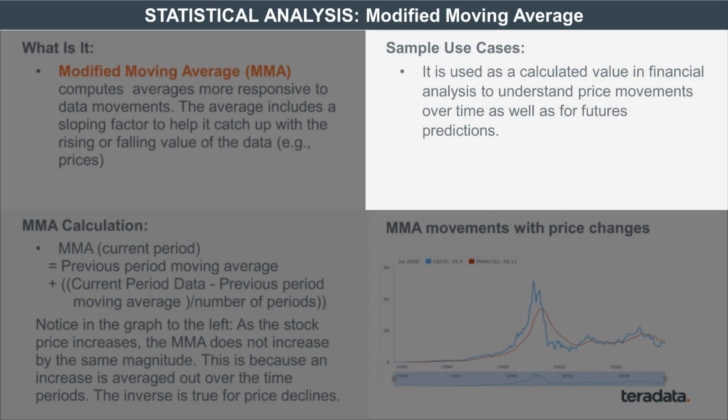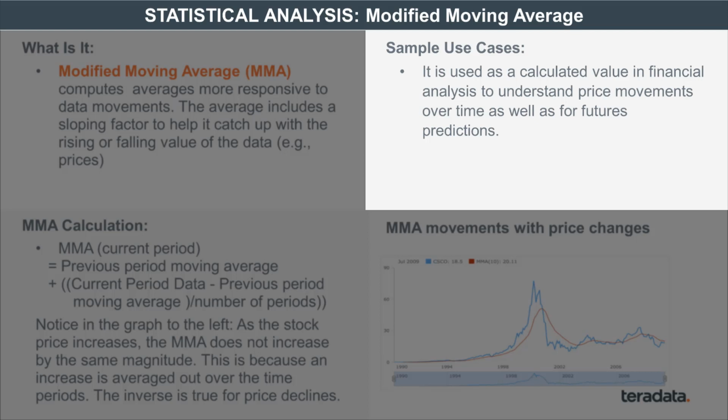And the reason why you do MMA with the sloping factor is because you want to see what the movements of the data are over any particular period of time. It's a little bit of a hard concept to understand. Suffice to say that it is the trend which allows you to smooth out the effects of data changes.